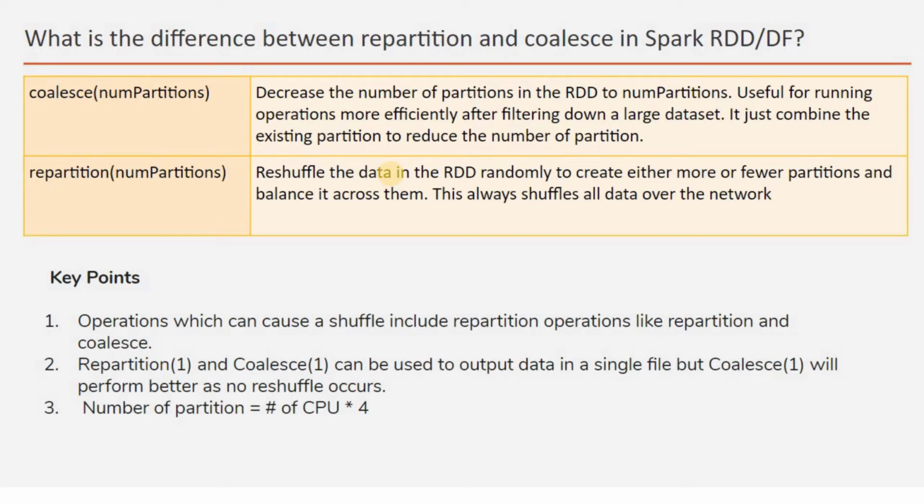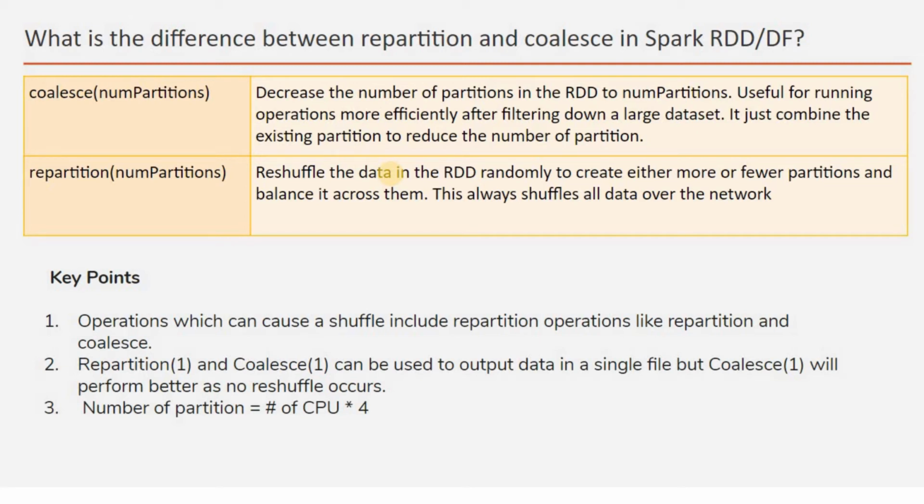So you have some key points now. One is, operations which can cause a shuffle include repartition operations like repartition and coalesce. And if you want to write in a single file, you can always do repartition with number of partitions 1, and coalesce with 1.